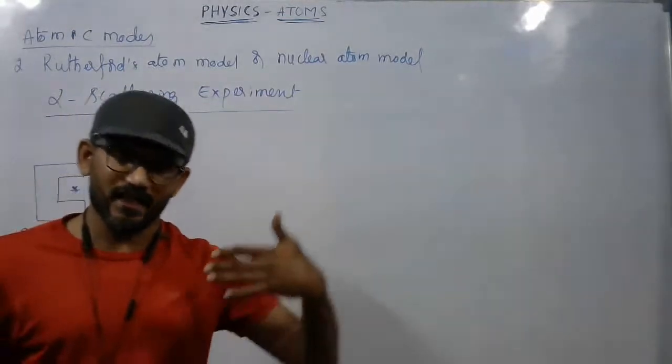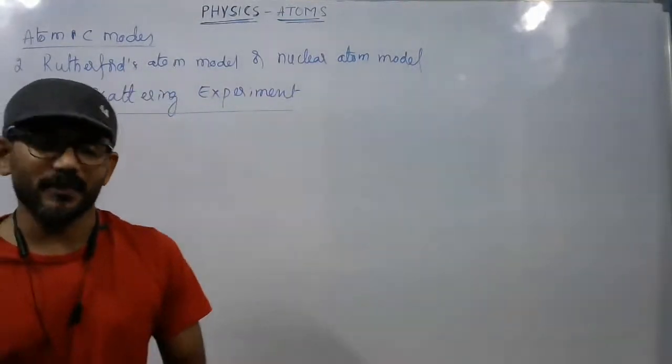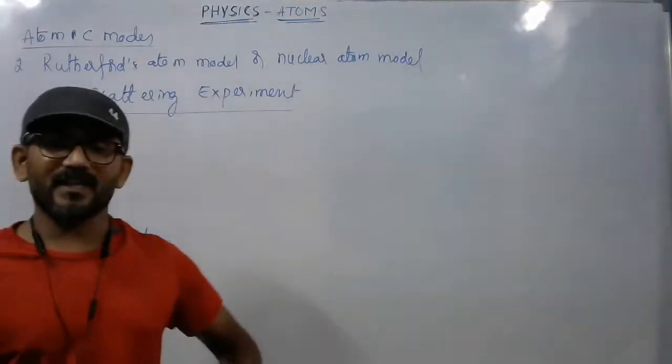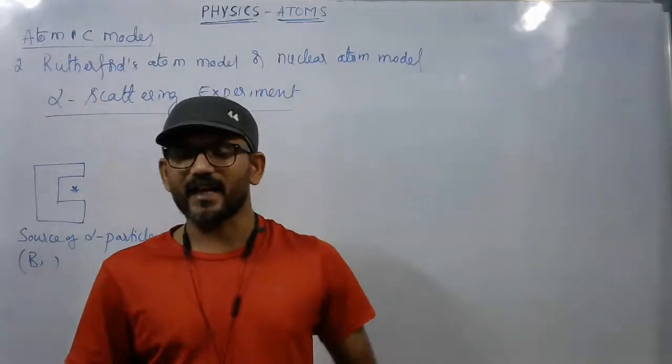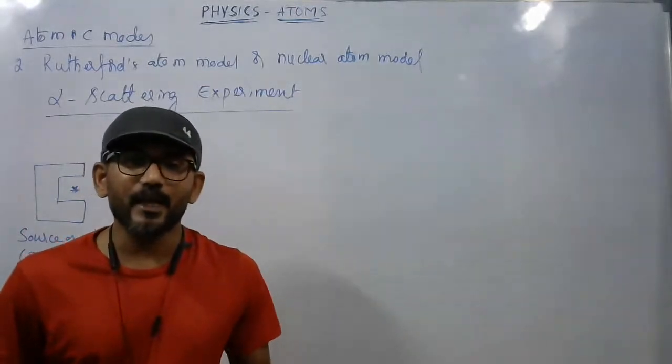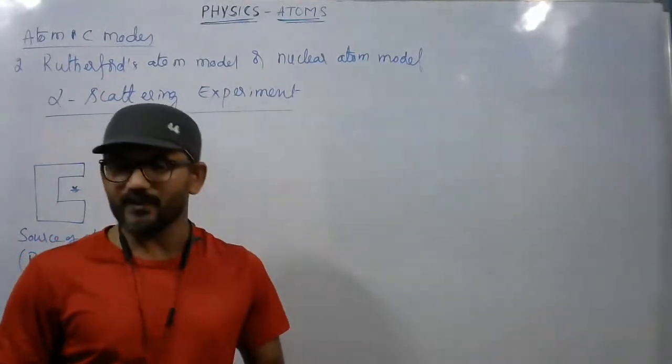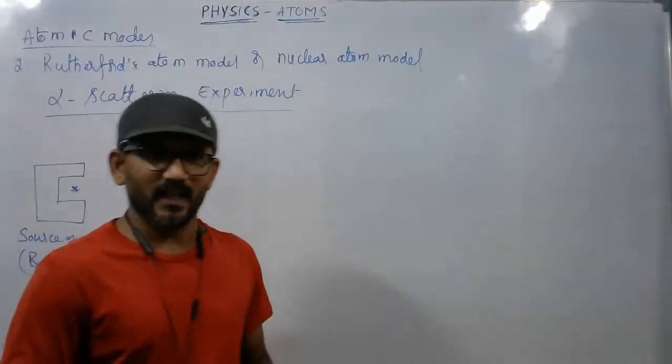Usually, this we will study in the next chapter called nuclei. What are radioactive elements, and what are alpha particles, beta particles, gamma rays? These are radiations emitted by radioactive elements under natural or artificial radioactivity conditions.